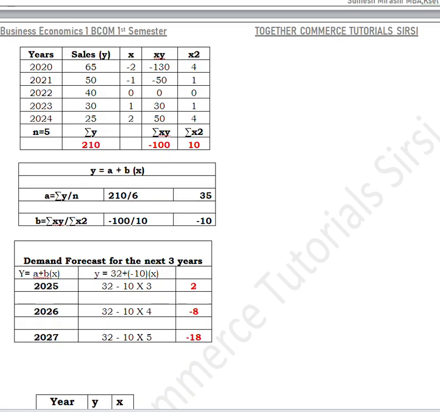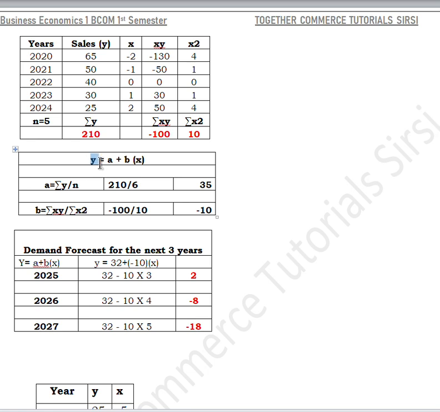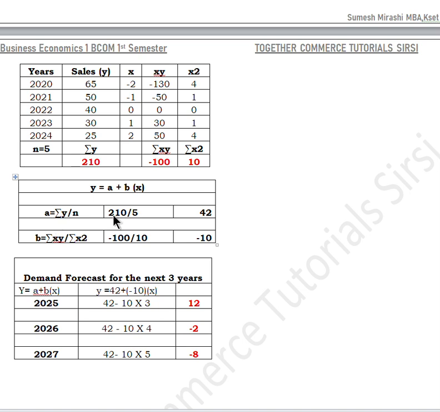Then comes a linear equation. So this linear equation is called a straight line trend. It helps us to estimate the demand forecasting for the future. So the equation is y is equal to a plus bx. In this, a is found out by this formula, sigma y by n. Sigma y for us is 210, n is 5. So 210 divided by 5 gives you 42. That is how a is calculated.